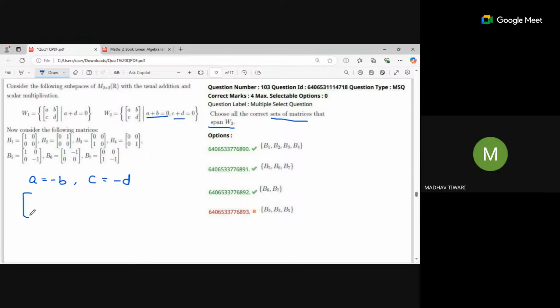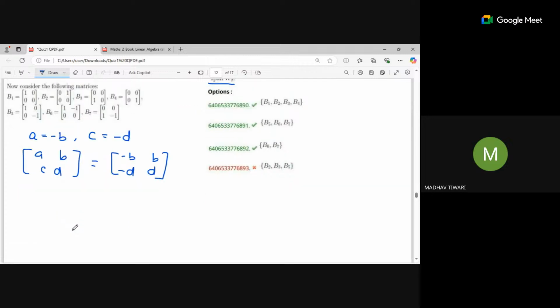Correct. So what is the general form that is given here? A, B, C, D. So I can replace A with minus B, and C with minus D. Correct. Now I can write these variables outside the matrices like this: B times the matrix with minus 1, 1 in the first row and 0, 0 in the second, plus D times the matrix with 0, 0 in the first row and minus 1, 1 in the second. Right? So it means a basis must include these two, or any multiples of these two.